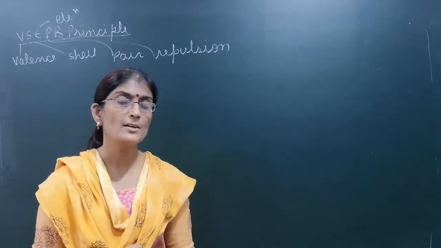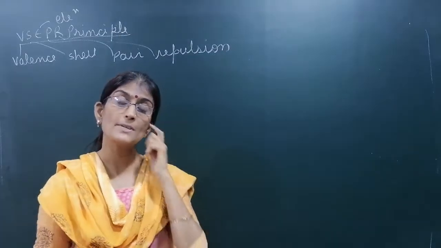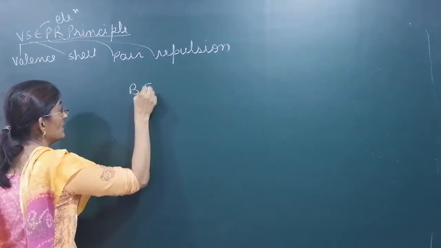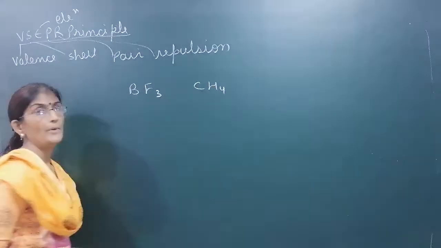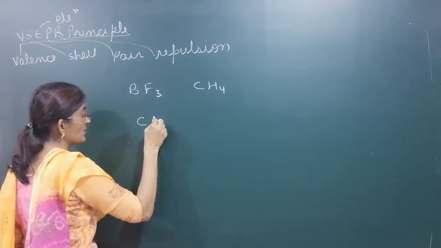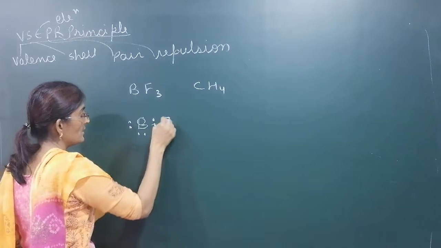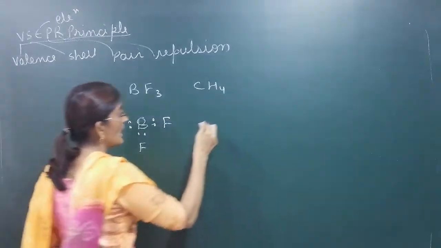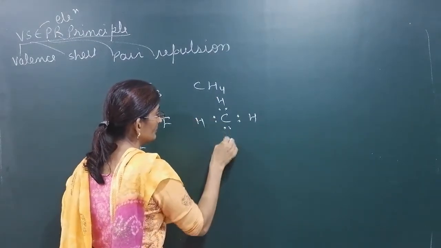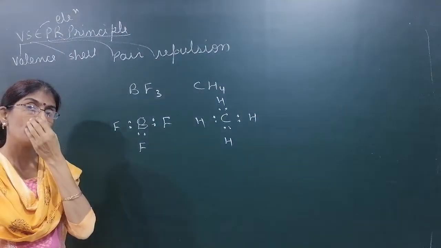What are the main postulates of it? Number one is the shape of a molecule depends on the total electron pairs present around the central atom. For example, we have BF3 and CH4. If we draw their Lewis dot structure, then we have this type of structure for BF3. It has 3 electron pairs around it, and the carbon has 4 electron pairs, not lone pairs, around it. So the shape will be decided by the electron pairs present around the central atom.